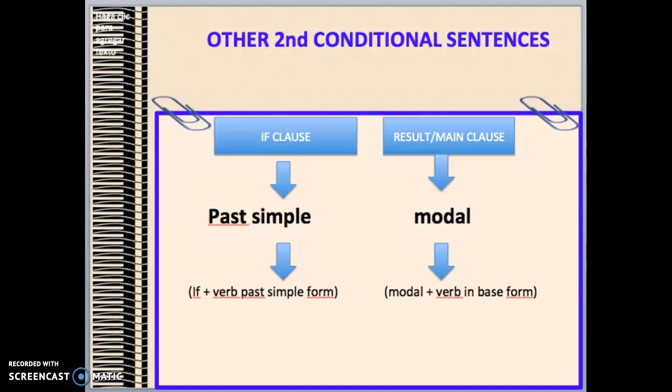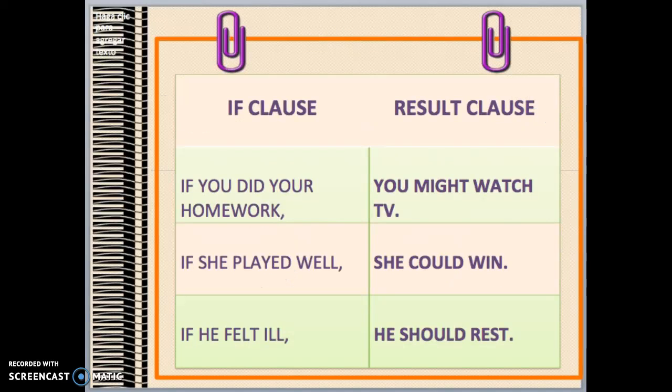There are other possible second conditional sentences. For the result or main clause, we can also use modal verbs. Then we will use the modal verb and the verb in the base form. Here there are some more examples.